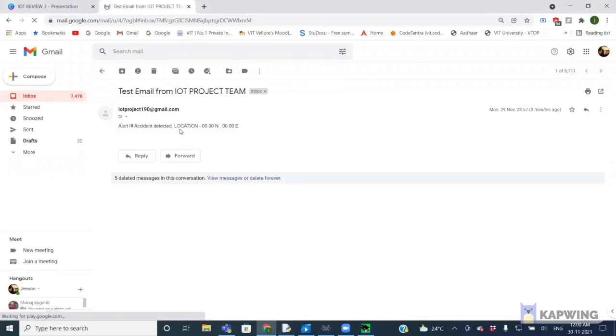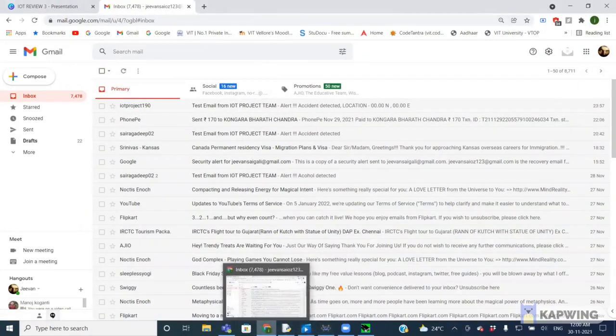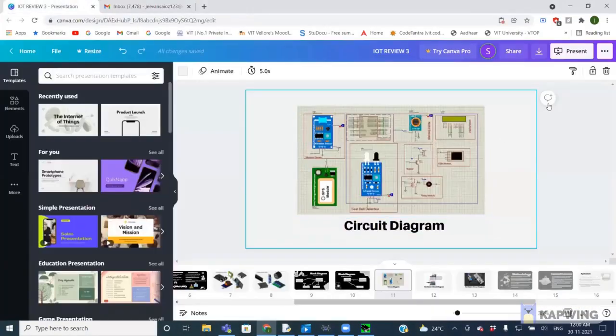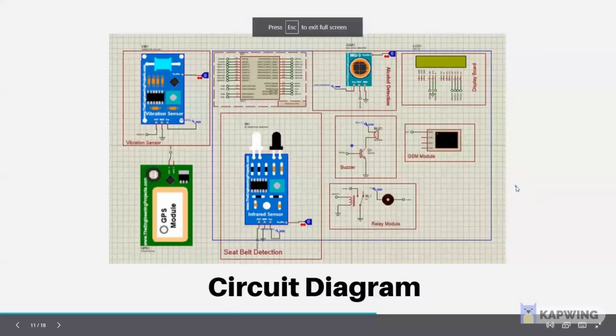Now, since we connected both the COM port and this, that's why I got an alert, accident alert, and the location. Yeah, this is about the cloud part of this particular software. Moving further, I will be stopping the circuit, and I'll show you the remaining hardware part. This is the basic circuit diagram for the software part.